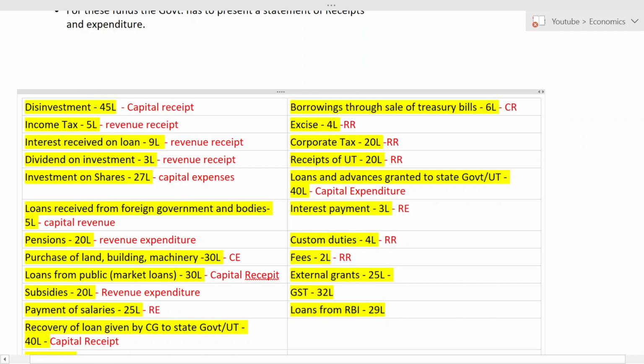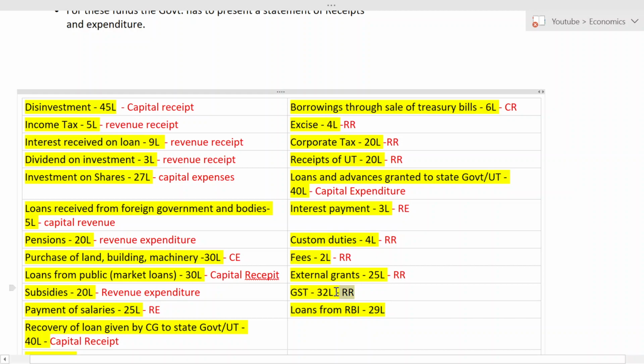Okay. Next is external grant. I will tell you the meaning of external grant later. But now external grant is revenue receipt. I'll tell you why. Okay. GST. It is a tax, right? So tax means money is coming in. It will come regularly. Whenever you purchase something, you will pay tax to the government. So it is revenue receipt.